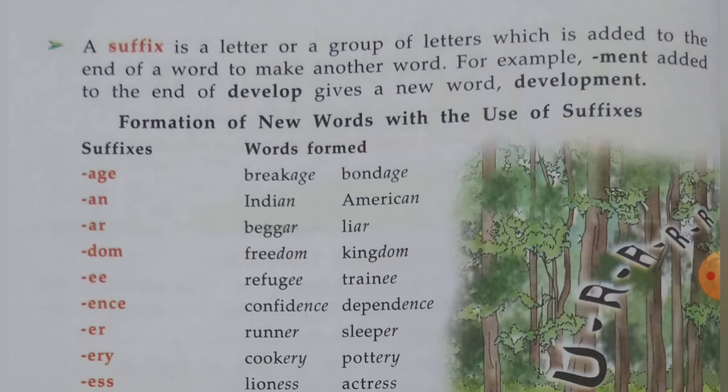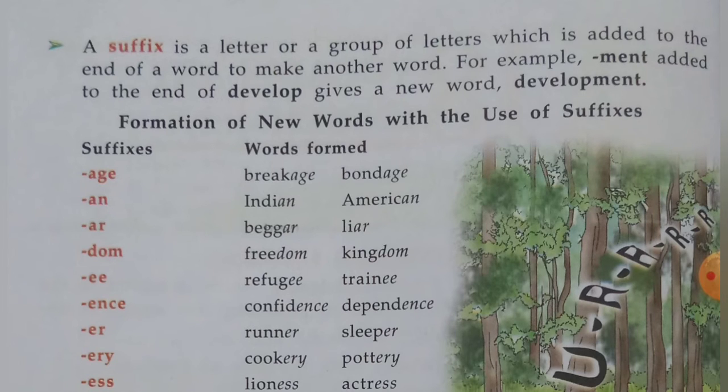The suffix dom is used at the end of the word free and king, that makes the new words freedom and kingdom. When we use the suffix ee, like refuse and train, it makes refugee and trainee.